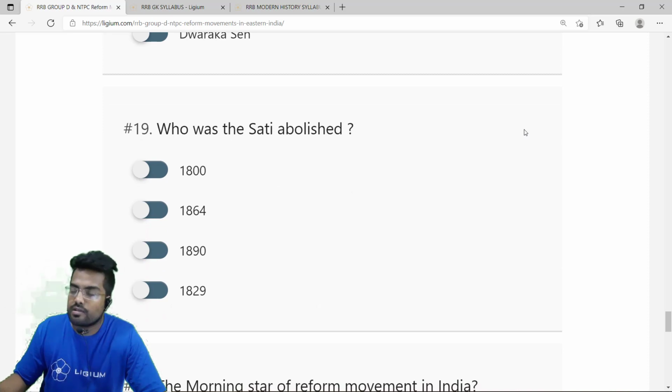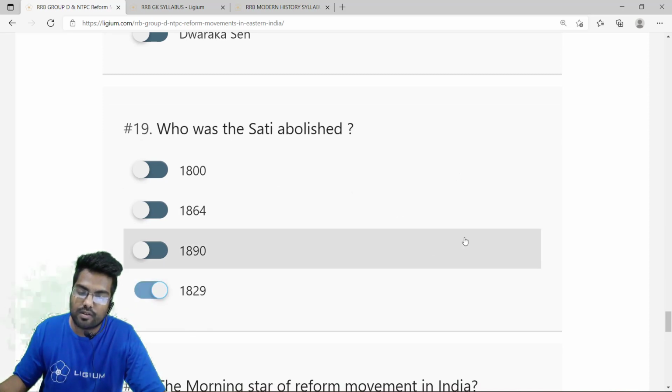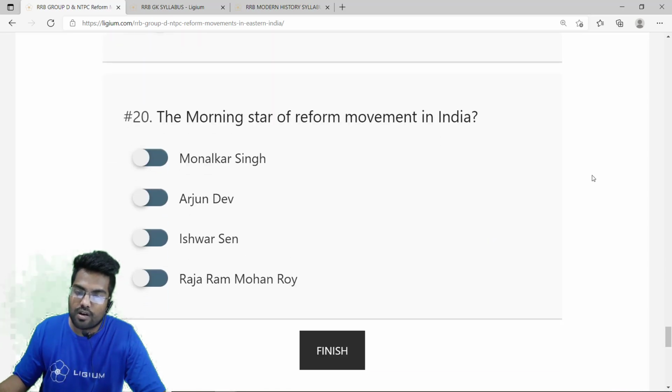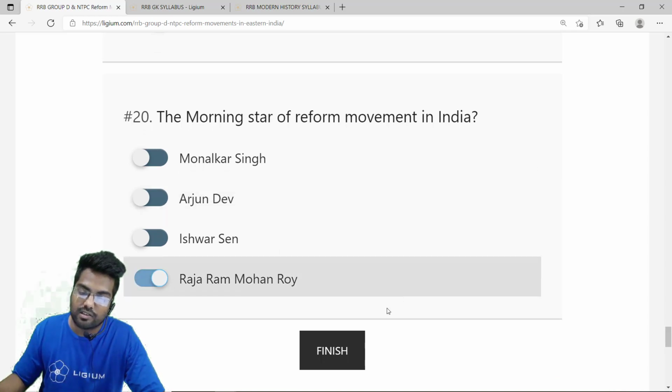When was Sati abolished? Sati was abolished in 1829. The correct answer is 1829. The morning star of the reform movement is also known as Raja Ram Mohan Roy. Option D, Raja Ram Mohan Roy.